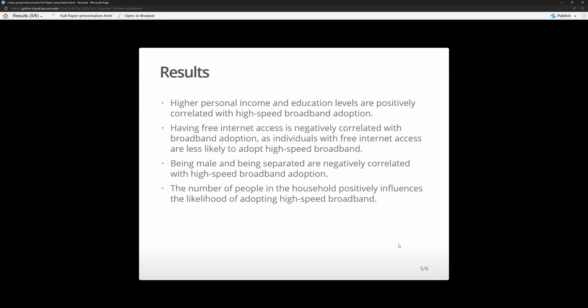Being male and being separated are negatively correlated with high-speed broadband adoption. Being male is interesting. I believe being male is negatively correlated because West Virginia is more of a blue-collar state and is known for being rural, like doing activities outside. Males are more likely to do activities outside, so maybe they're less likely to purchase internet because they're outside doing activities.